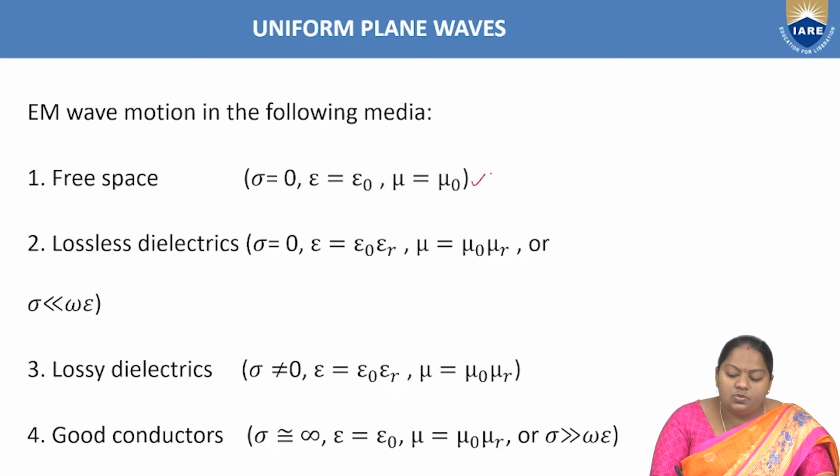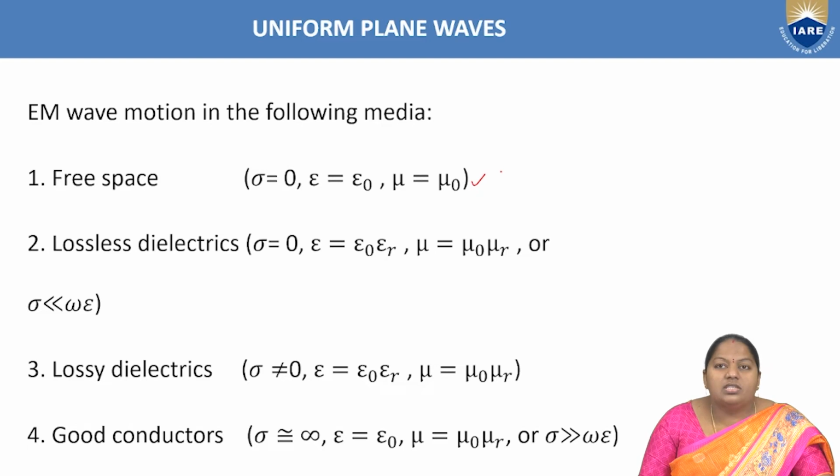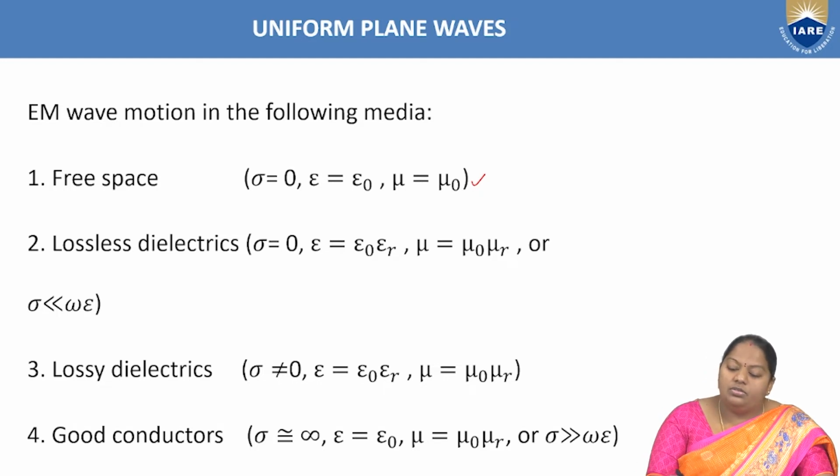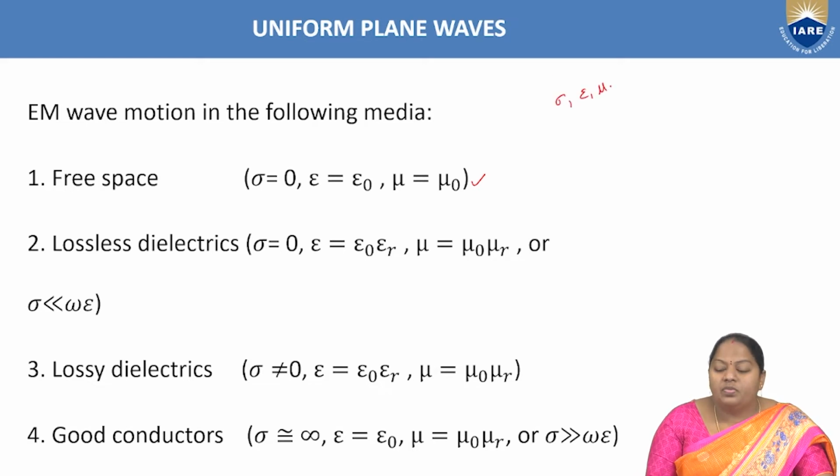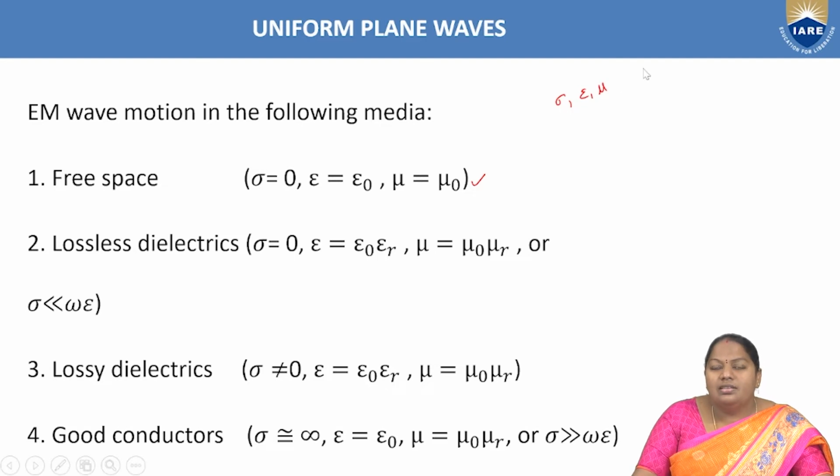For the free space medium, the characteristic parameters: in order to analyze the wave motion in different media, we need to consider three parameters, sigma, epsilon and mu, where sigma is the conductivity of the medium, epsilon is the permittivity of the medium, and mu is the permeability of the medium.